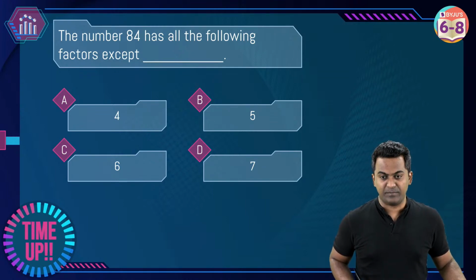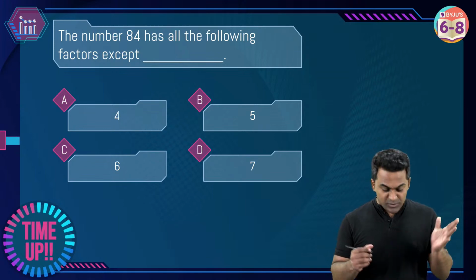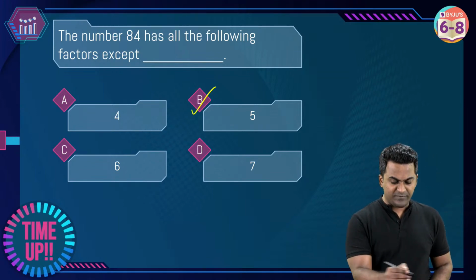So far 79% of you, 81, the number has moved up now. Okay, so time is up. 81% of you say it is option B, and well done, majority is correct here. So 84 is going to be divisible by 4.